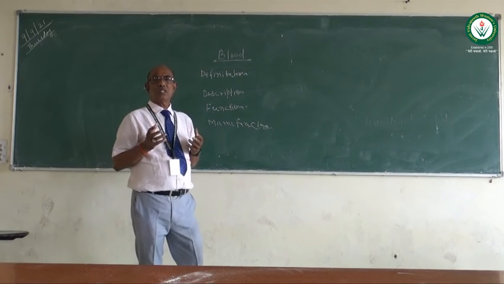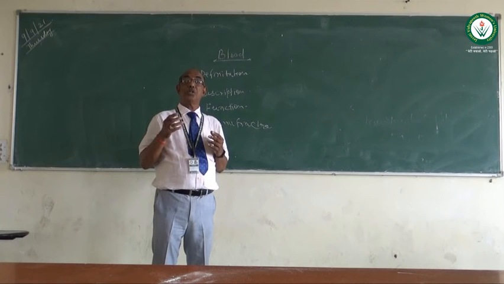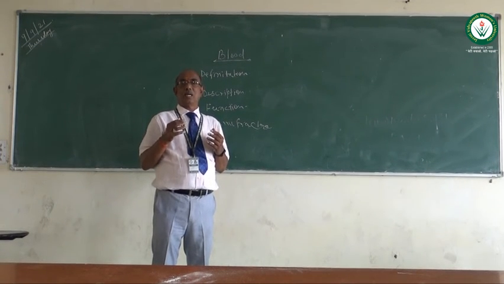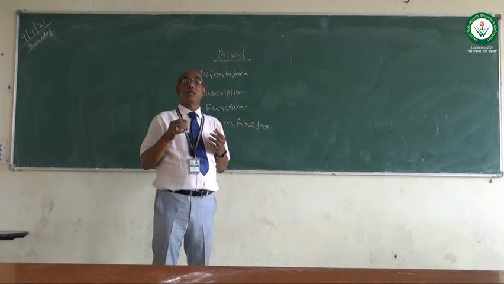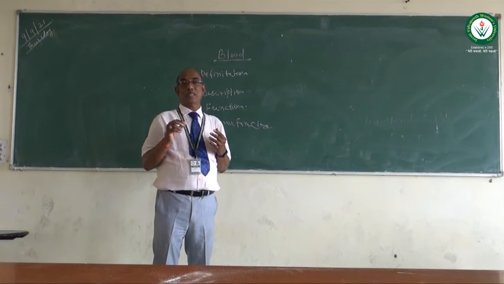Functions of blood. The first one is transportation of gases, meaning exchange of gases. A person inspires oxygen and expires carbon dioxide.